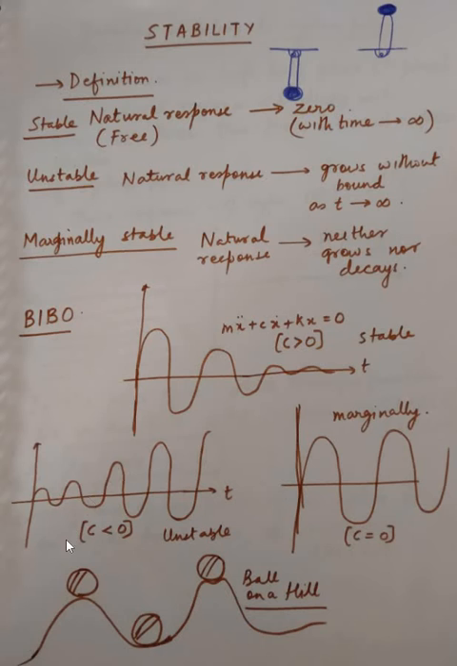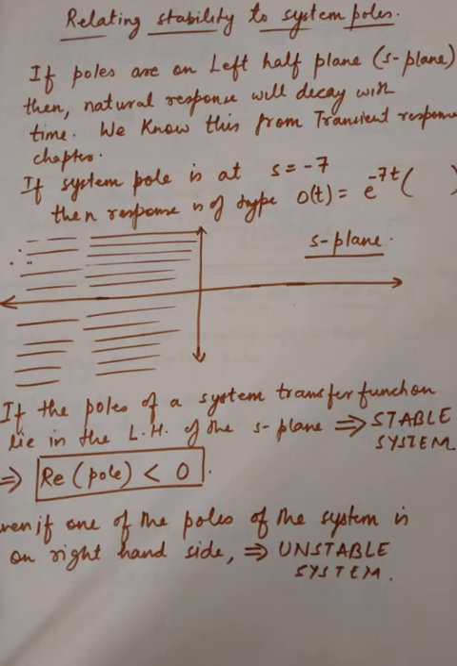This is just for our understanding. Then we want to relate the stability to system poles, right? Because we have been doing everything with regards to poles till now, we want to relate the stability of the system with poles. So how can we do that?